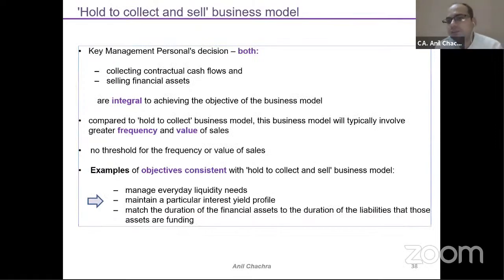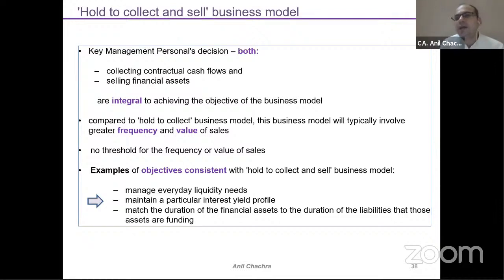Hold to collect and sell business model. So it's basically a management intention of how the management wants to mitigate their risk in terms of the treasury part, right? So it's part of the internal reporting for the KMP, which we can say the key management personnel. Either they want to meet liquidity needs, or to get higher returns on a day-to-day basis, right?